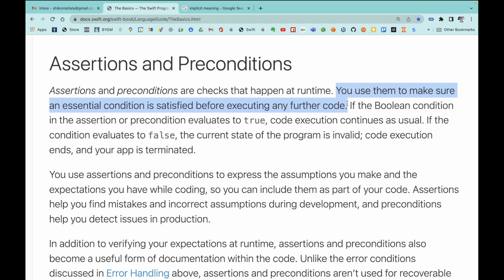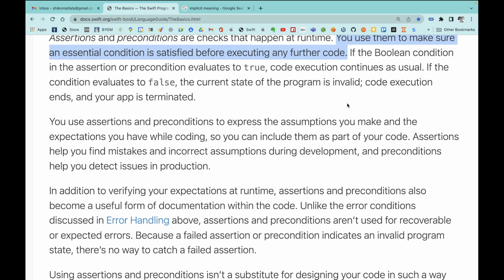You use assertions and preconditions to express the assumptions you make and the expectations you have while coding. So you can include them as part of your code. Assertions help you find mistakes and incorrect assumptions during development, and preconditions help you detect issues in production.